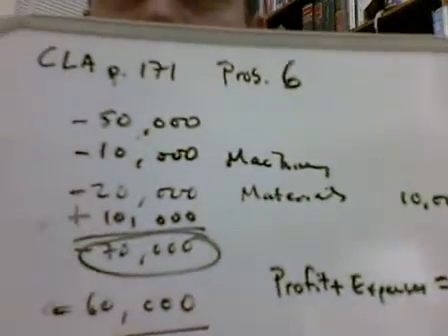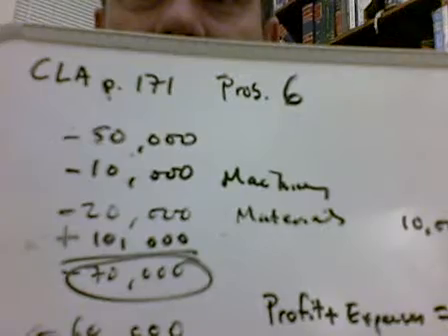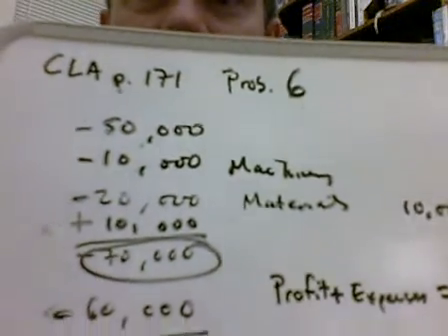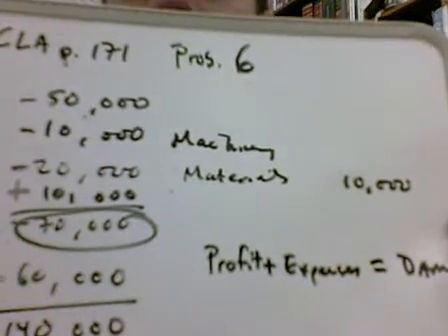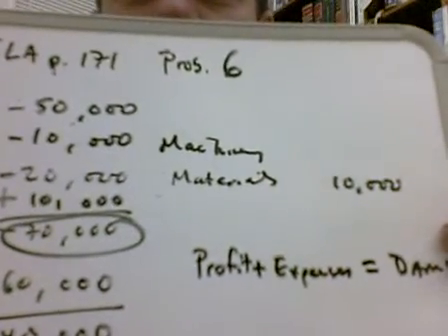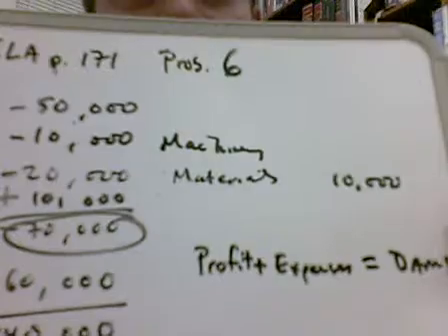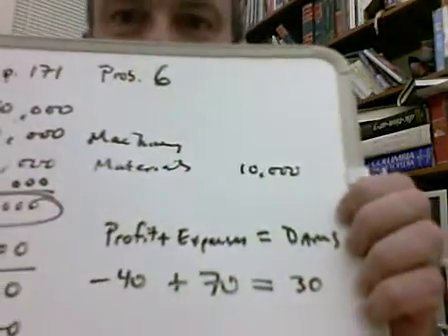So in this instance, the expenses to this point have been minus 70. He spent $70,000, and the profit he expected was actually a loss of minus $40,000. So what I would say is we take minus 40, the expected profit, and we add to that the expenses at this point, which are 70. And so the expectation interest, or the damages here, is only $30,000.